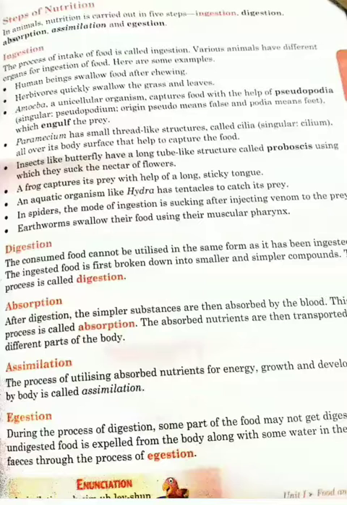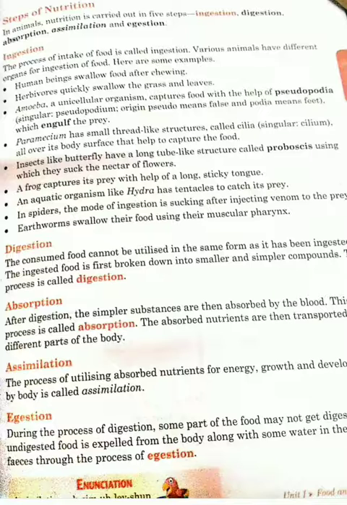Students, we were doing our second chapter, that is nutrition in animals, and I have told you that we have different categories for division of animals according to their food habits, like herbivores, carnivores, omnivores, and scavengers.